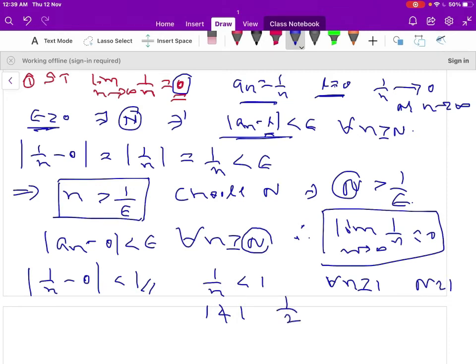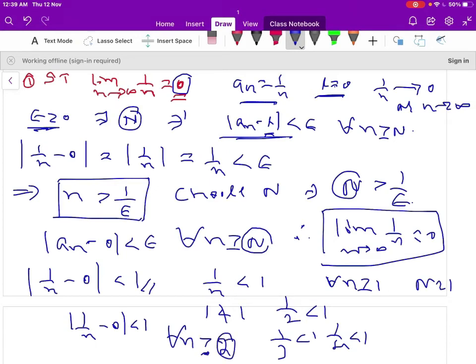So when n is 2, 1 by 2 is less than 1. When n is 3, 1 by 3 is also less than 1. When n is 4, 1 by 4 is also less than 1. So therefore 1 by n minus 0 is less than 1, it holds for all n greater than or equal to 2. Therefore N is equal to 2 here. For n is 2, 1 by 2 is less than 1. When n is 3, 1 by 3 is also less than 1. So it holds for all n greater than or equal to 2.